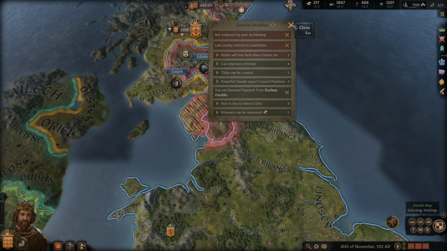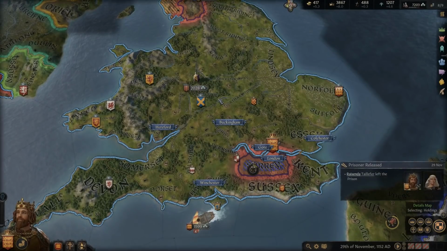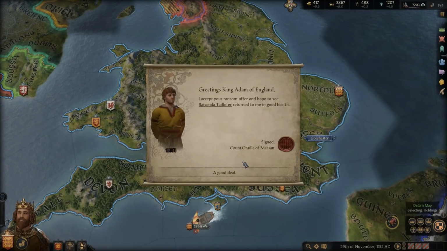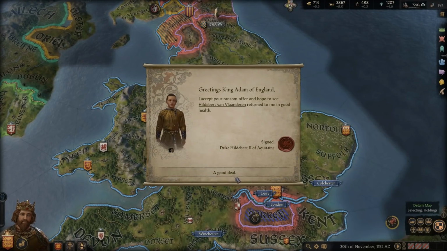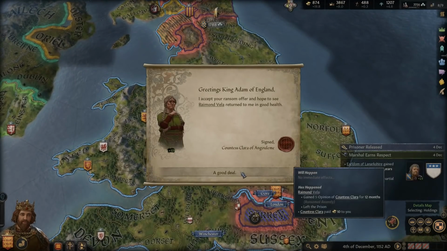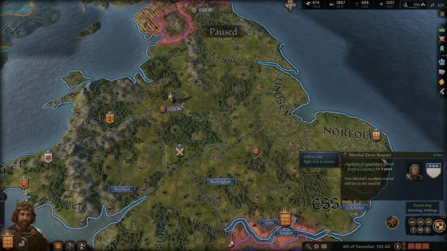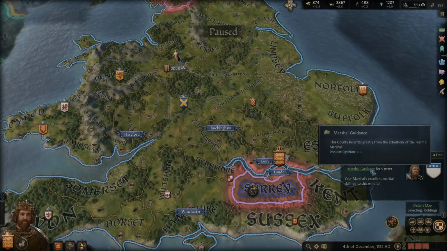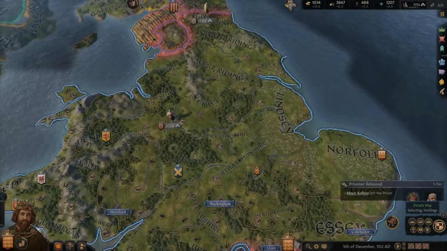So I think that's it. We can't demand the payment there. She didn't have any money. I think that's all we needed to do here immediately. Now we just need to accept all these responses and should get a good deal of money from this. Probably enough to go ahead and get those titles created in the first step towards creating our empire. So Marshall earns respect. So this has got a plus 50 popular opinion there. Excellent. Okay.